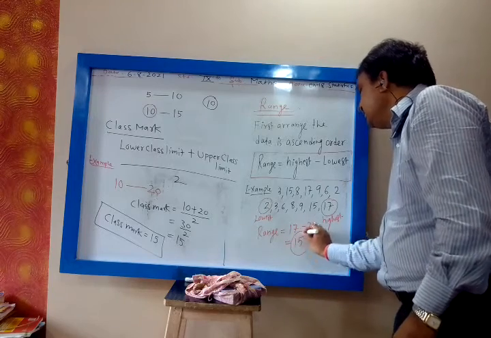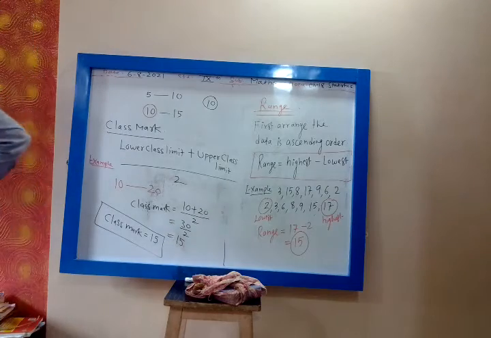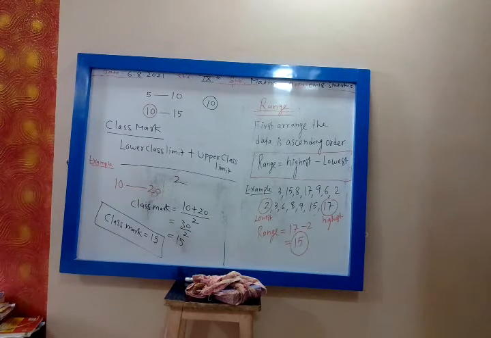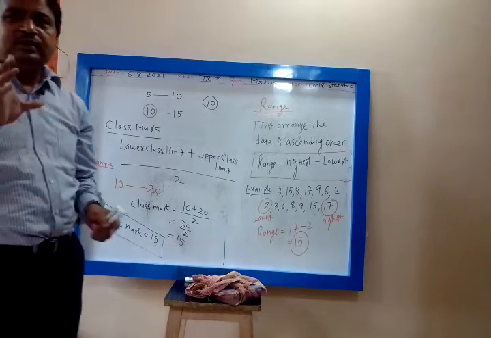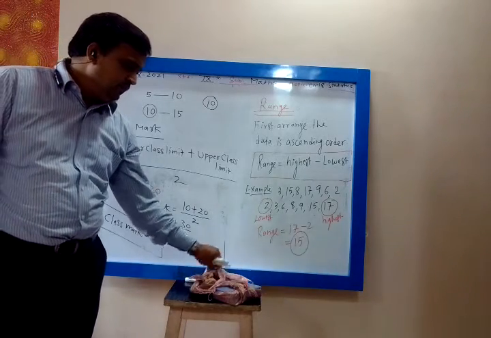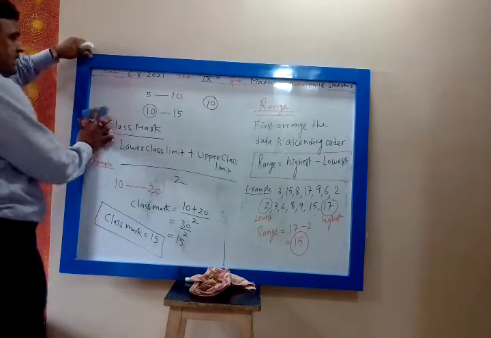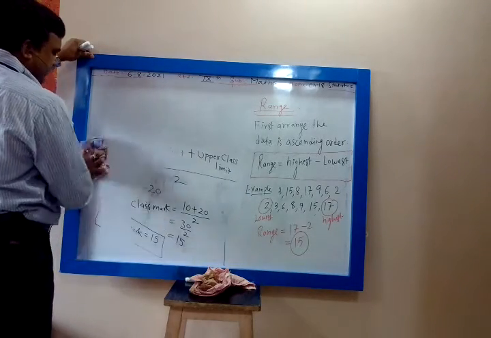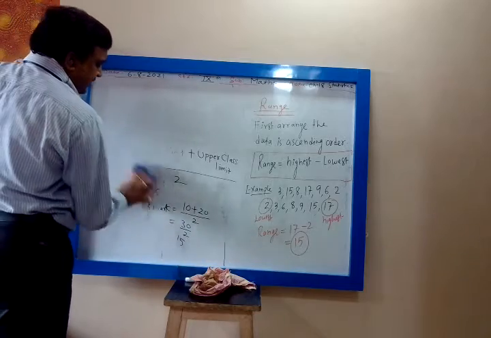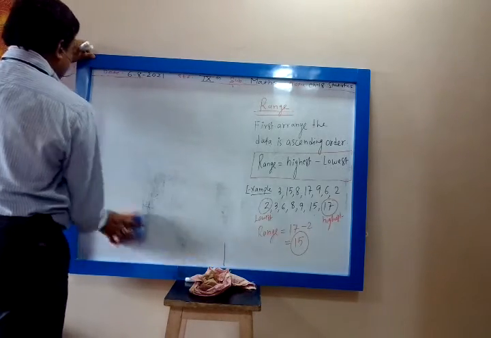So 15 is the range. For range, it is compulsory to arrange the data in ascending order, and then you can find the range, which is highest minus lowest.